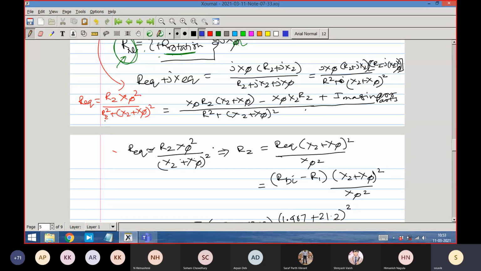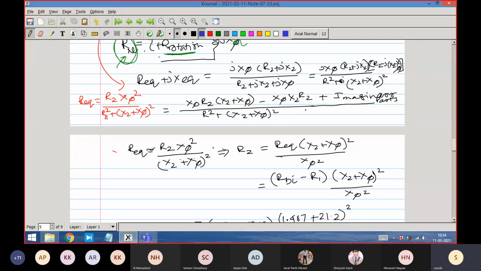So there is no point taking R2 square when these two are summed up. So it is approximately equal to (X2 plus X phi) whole square. X phi is a substantially high value, we know. Therefore for the resistance R2 we have an expression which is reasonably simple: R equivalent into (X2 plus X phi) whole square by X phi square.